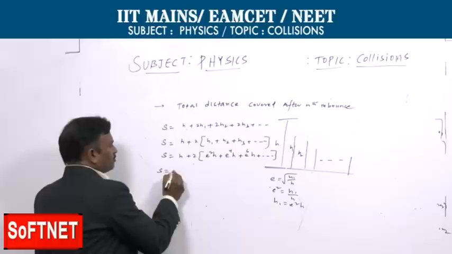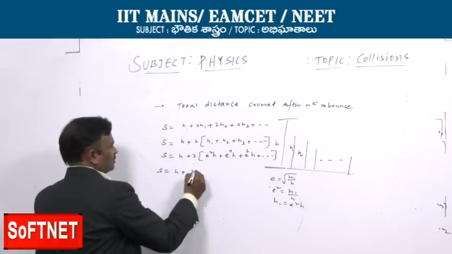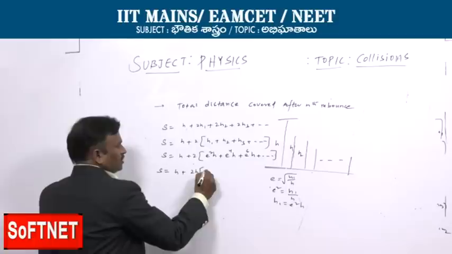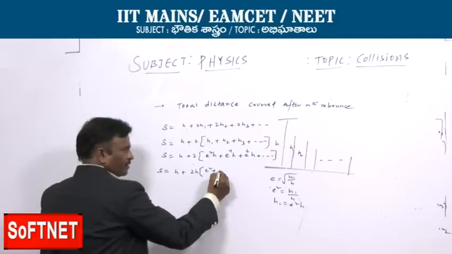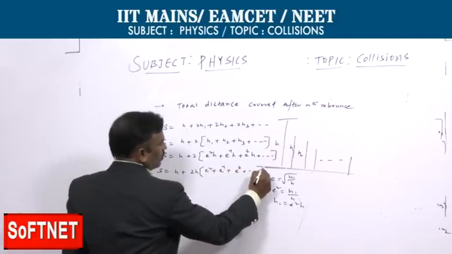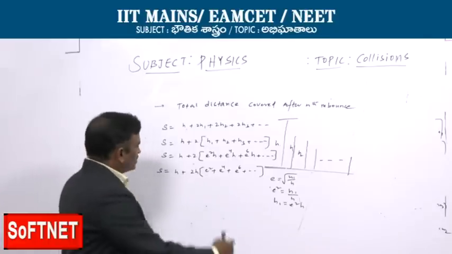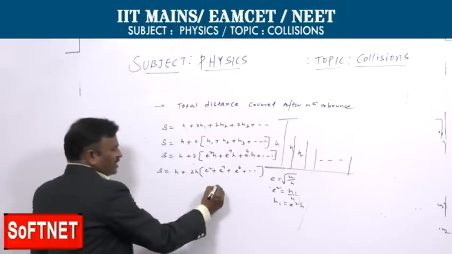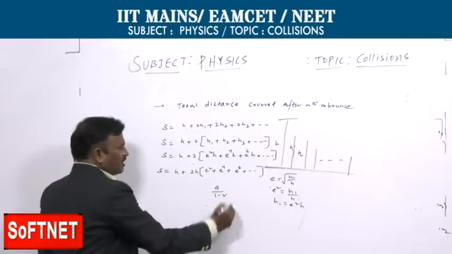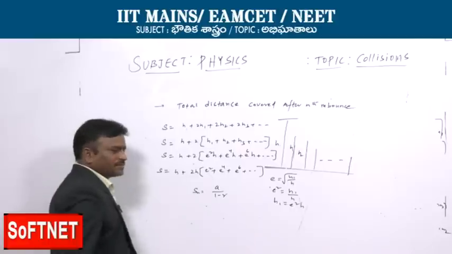Then s is equal to h plus 2, again here we can take h common: h into e square plus e to the power of 4 plus e to the power of 6 plus so on. Here it is a geometric progression. For the sum of n terms of a geometric progression, a by 1 minus r is the formula.